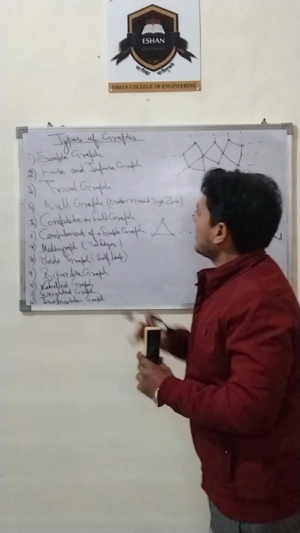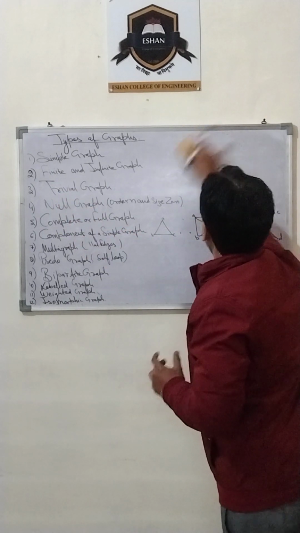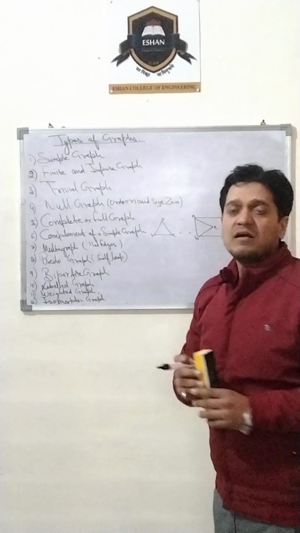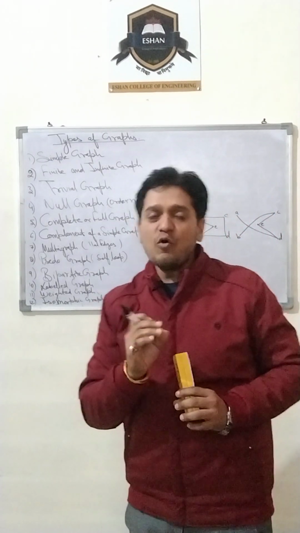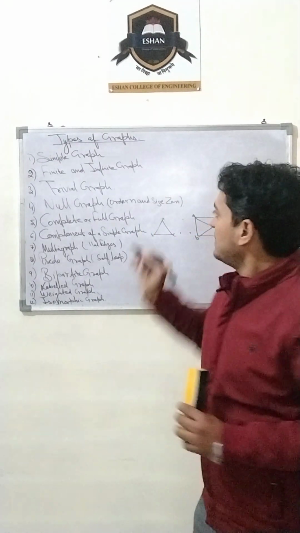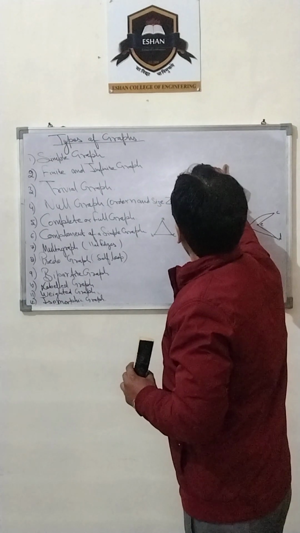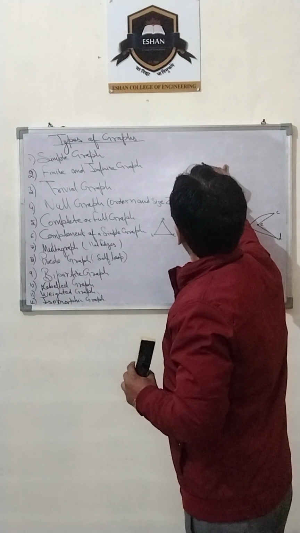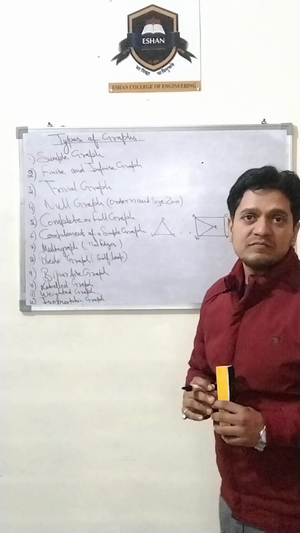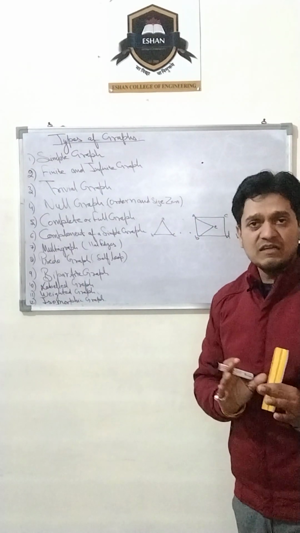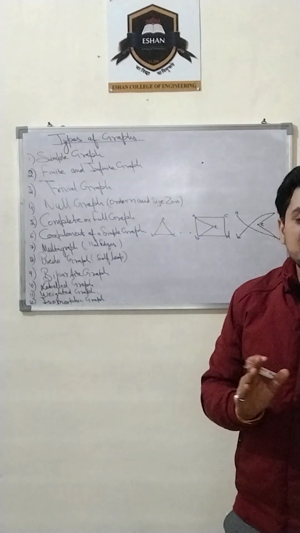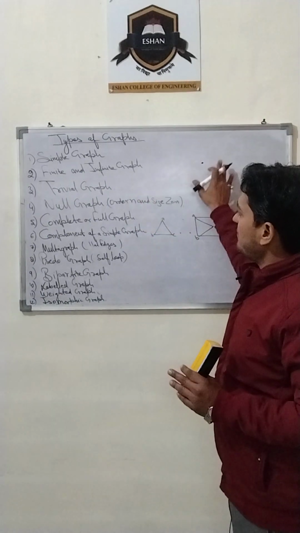Third one is the trivial graph. A trivial graph means a graph having no edges, only a vertex is there. Suppose I make a point, this is called a trivial graph. There is only a single vertex, no consideration of edges here. This is called a trivial graph.